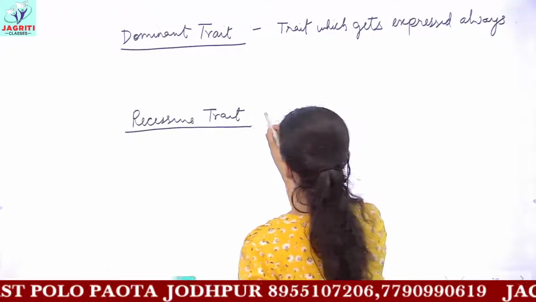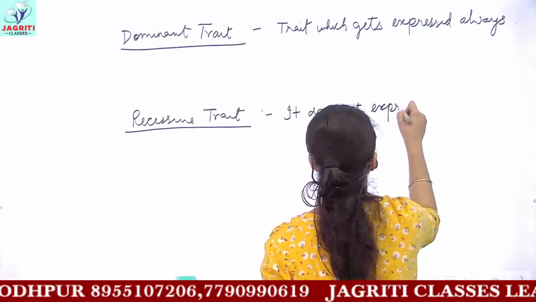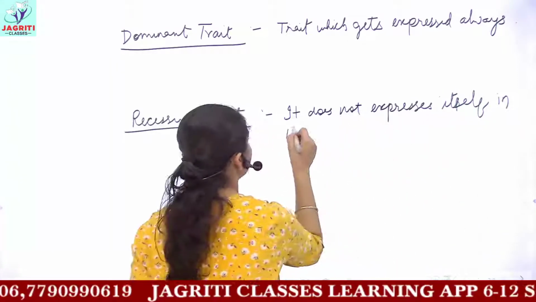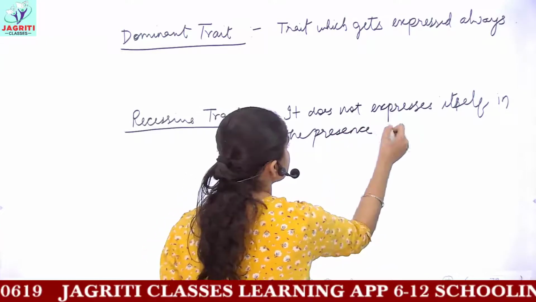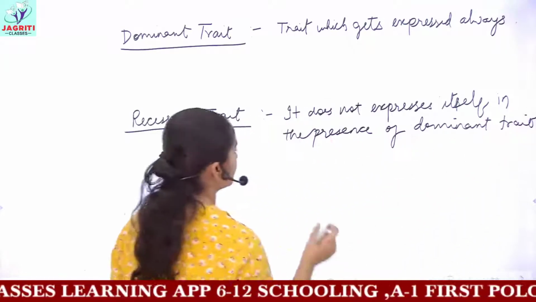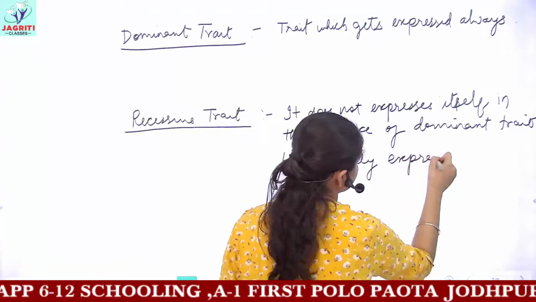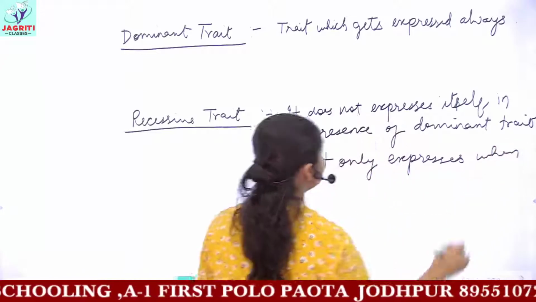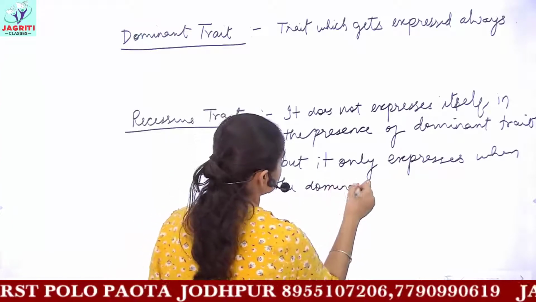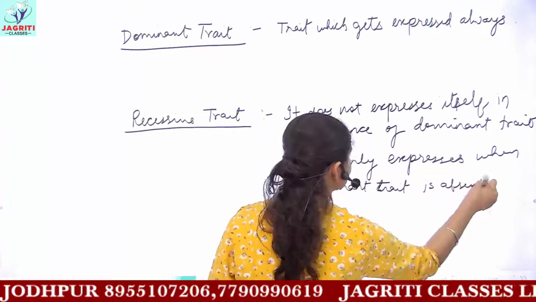And recessive trait does not express itself in the presence of dominant trait, but it only expresses when the dominant trait is absent or when the dominant trait is lacking. So these are the two terms.